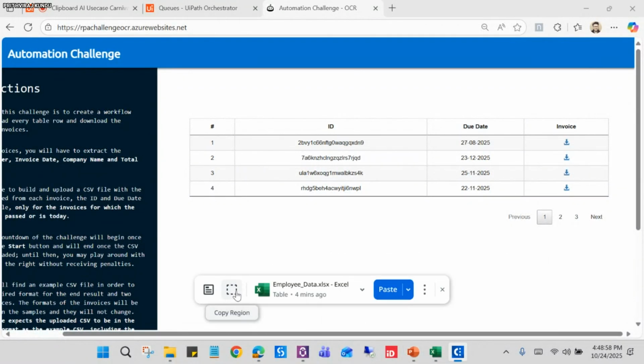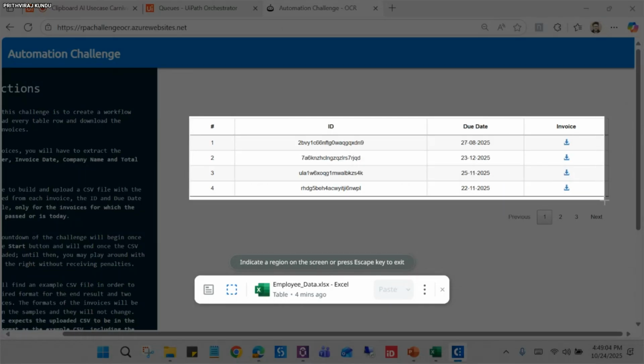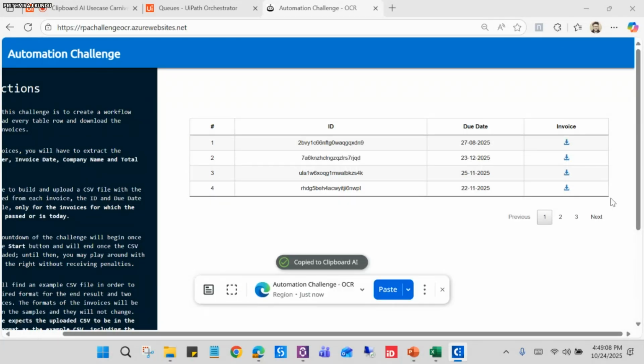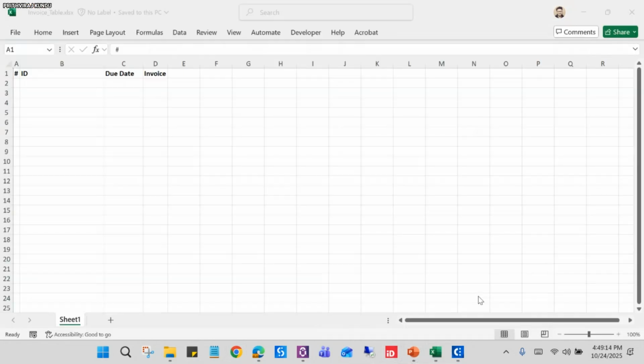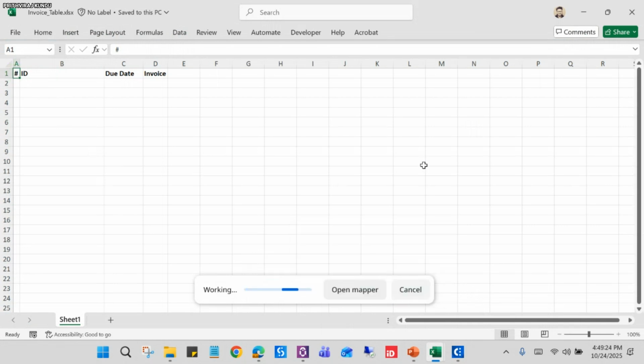And this time maybe I can copy the region, so to select the table here. Okay, it has copied it successfully. Now let me go to the data destination. In this case, this is our Excel sheet. Now we have clicked on the cell. Now let's see how it works.